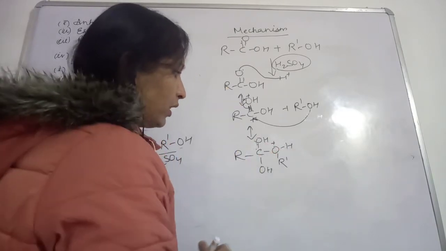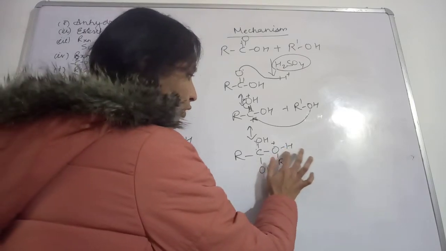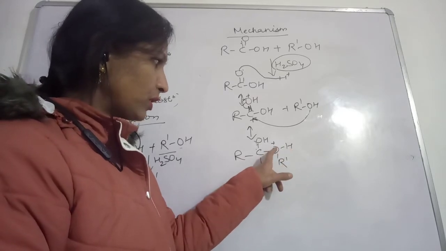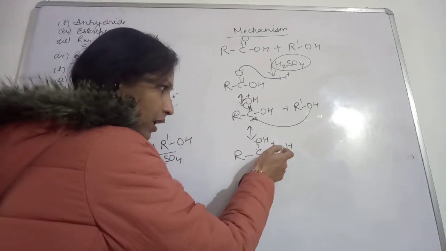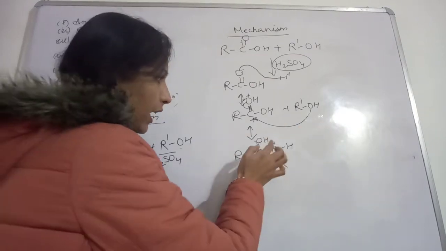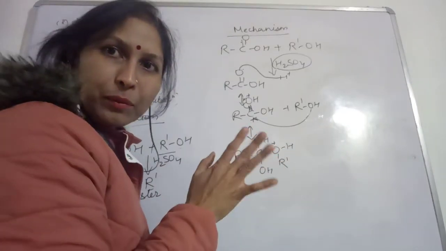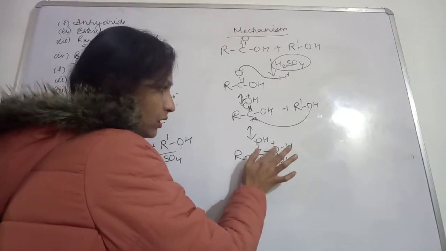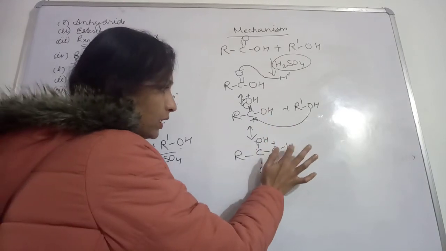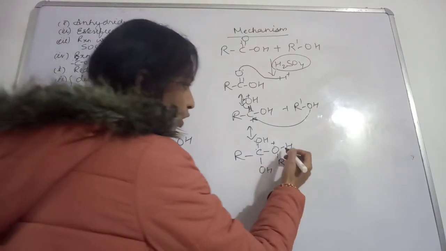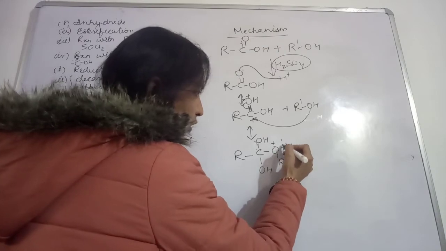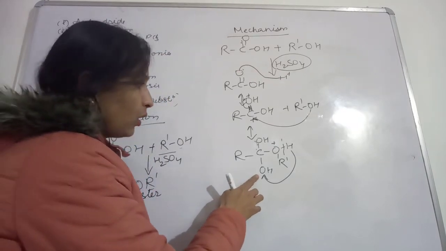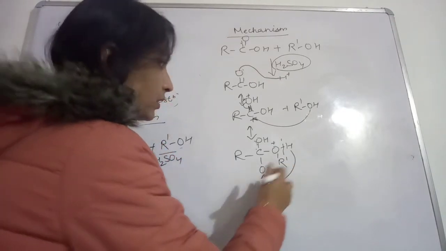This hydrogen will be lost from this oxygen. So the oxygen will take away all the electrons, and then this oxygen will be satisfied, and with the electrons this positive charge will vanish. Now this proton is going to get released, and this proton will get attached to this oxygen. Now what will happen? See here.